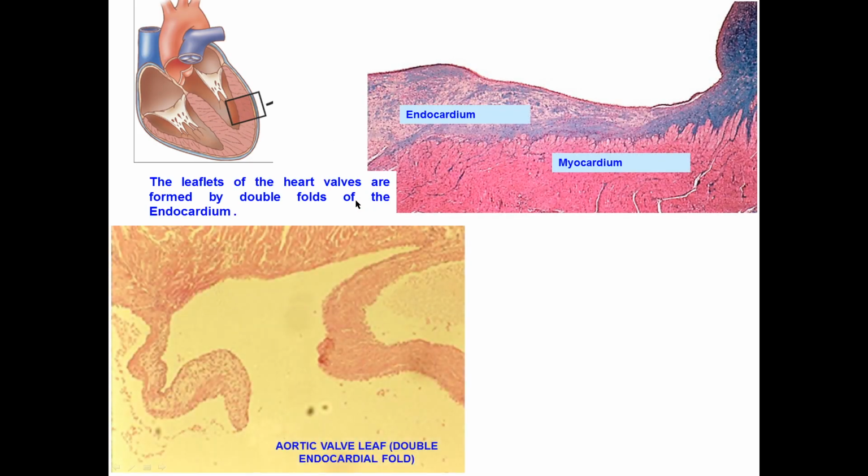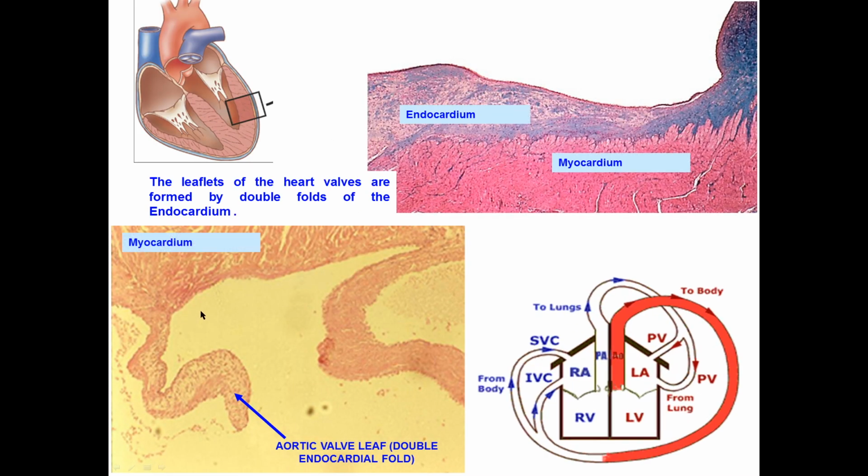Also, you should know that leaflets of heart valves are formed by double fold of endocardium. That's why endocardial damaging always results in damaging of valves. For example, endocardium may be damaged because of infective endocarditis or rheumatism. Also, endocardial damaging may result in damaging of vessels because endocardium is a continuum of endothelium of vessels.